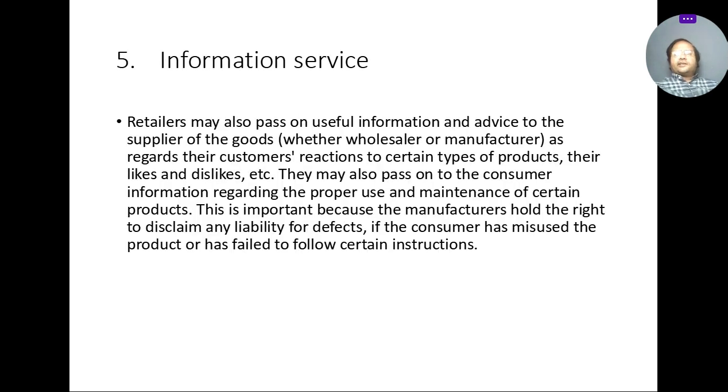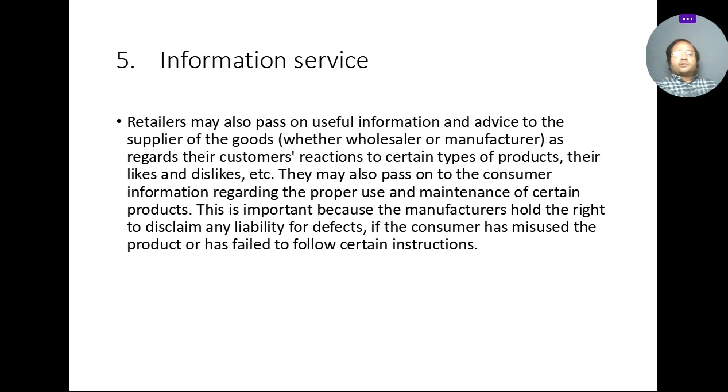The fifth function of a retailer is to provide information. The retailer may also pass user information and advice to the supplier of the goods, whether wholesalers or manufacturers, regarding customers' rejection of certain products, their likes and dislikes. They may also pass on to the consumer information regarding the proper use and maintenance of certain products.